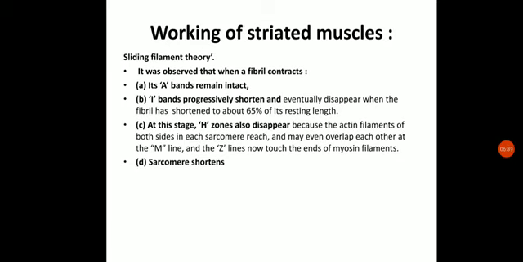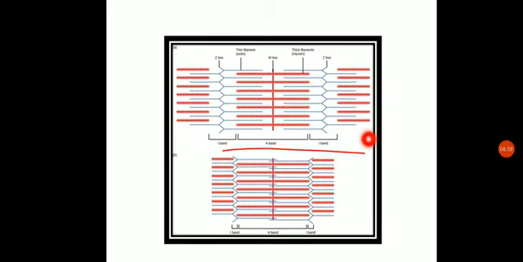Now during this condition, because the actin filaments of both sides in each sarcomere reach and may even overlap each other at the M line, and the Z line now touches the ends of the myosin filaments, the size of the overall sarcomere will decrease. So what is a sarcomere, we have seen? The region between this Z line and the second Z line, the distance between the two adjacent Z lines, is called a sarcomere. So this was the length of the sarcomere. Now because of this contraction, the Z lines came closer to each other, due to which the sarcomere decreased.